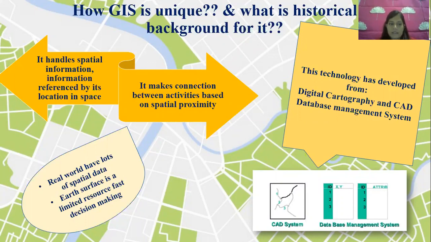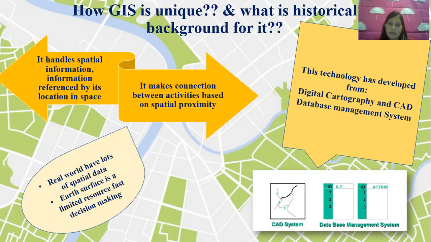So what is the uniqueness in it? That it handles a lot of spatial data, that is related to space, latitude and longitude, and depending on that we can make many good analyses. That is the spatial proximity. Now I would recall one example of what spatial proximity is. We discussed last time that spatial data is related to latitudes and longitudes. Now, spatial proximity means what?